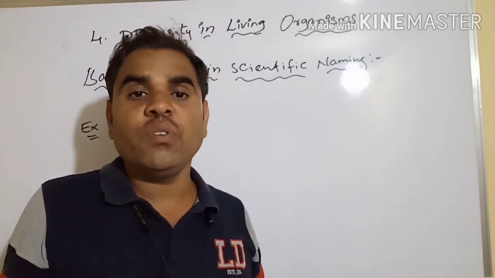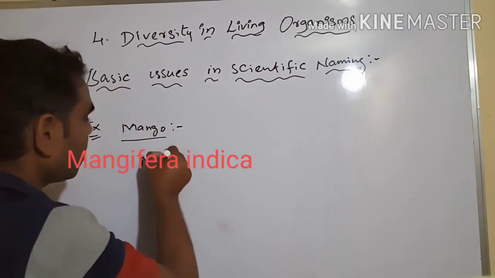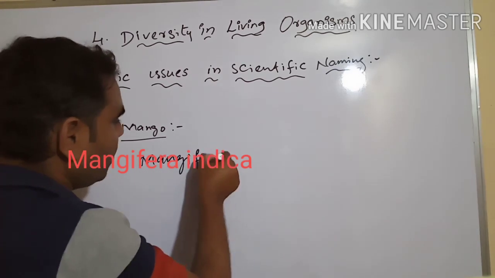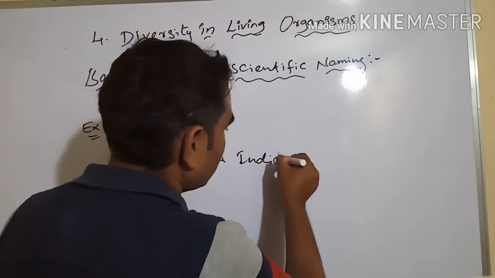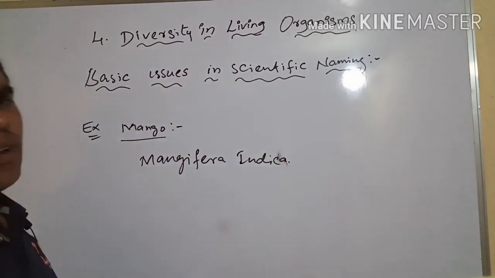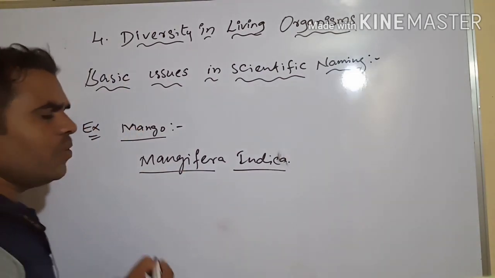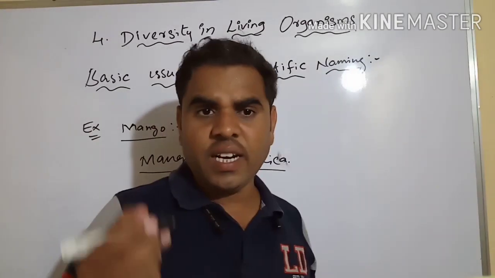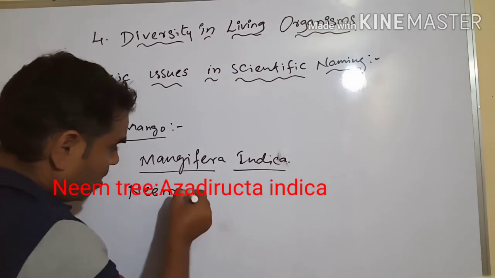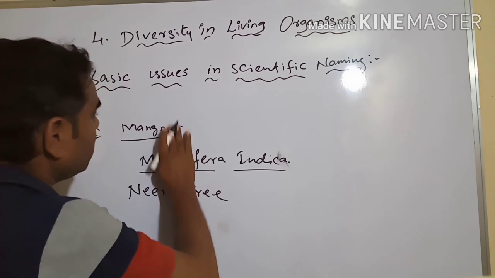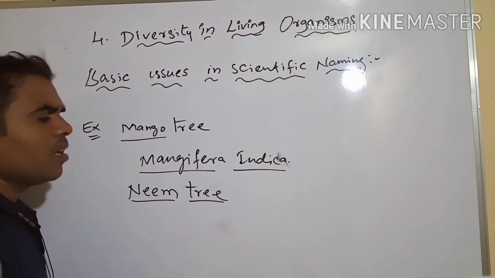What is the actual scientific name of the mango? Mangifera indica. So that is the scientific name of the mango. Okay. Next, another example, the neem tree. This is a mango tree. What is the neem tree's name?